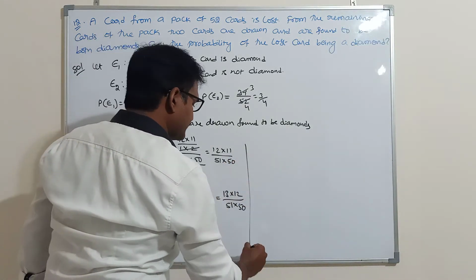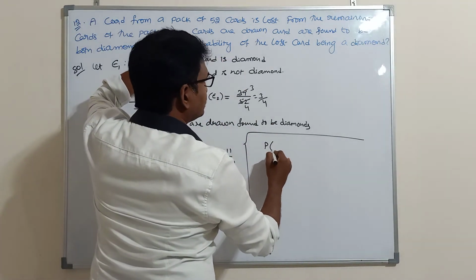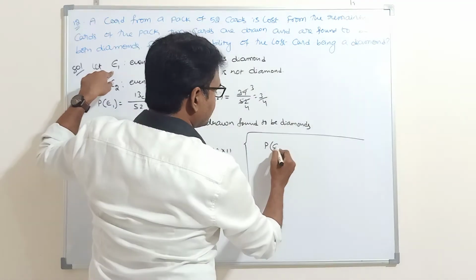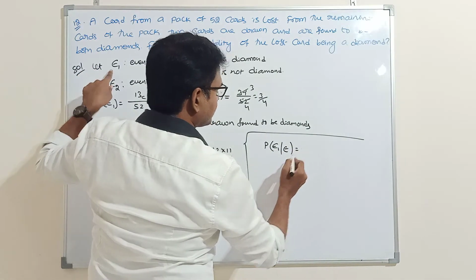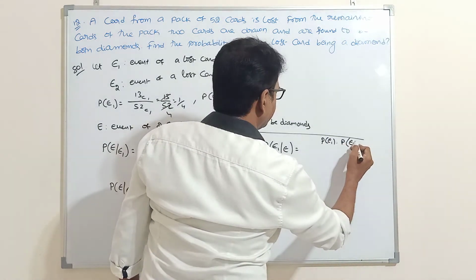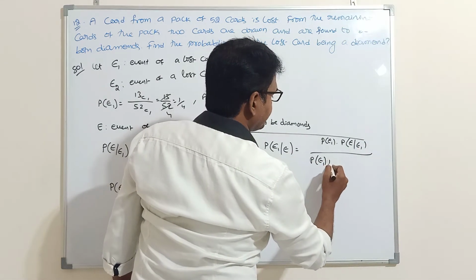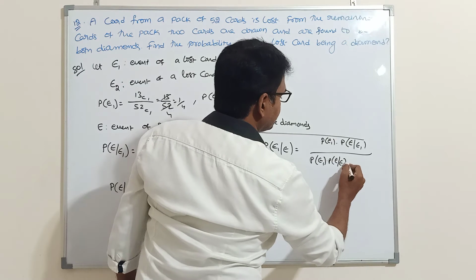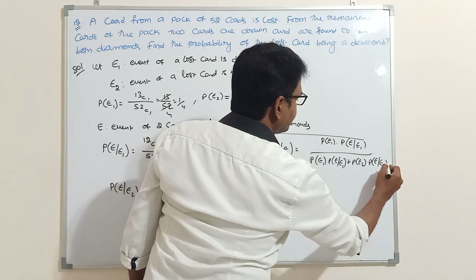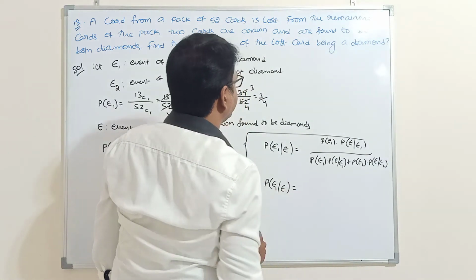Therefore, what do we find finally? Probability that the last card is a diamond card, which is E1, given E. P of E1 given E is P of E1 into P of E given E1, by P of E1 into P of E given E1 plus P of E2 into P of E given E2. What is the P of E1 value?